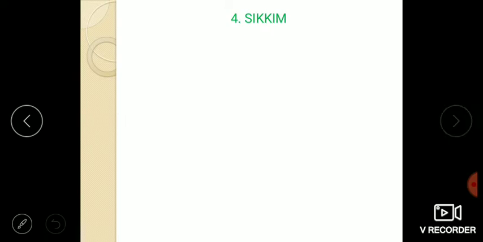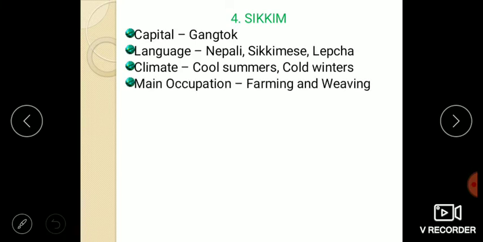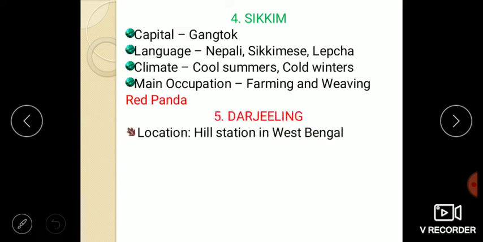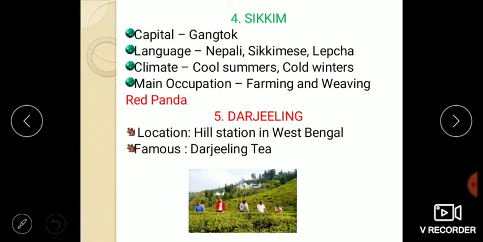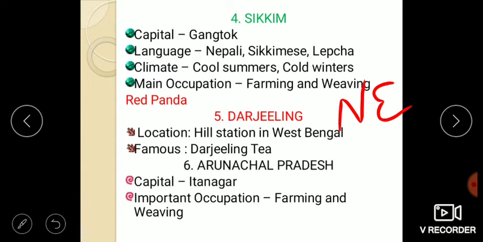Sikkim is the next state, whose capital is Gangtok. Languages are Nepali, Sikkimese and Lepcha. The climate is cool summers and cold winters. The main occupation is farming and weaving. And they are famous for the red panda. Wow, it's so cute, na? Next is Darjeeling, a very beautiful hill station in the state of West Bengal, famous for Darjeeling tea. Arunachal Pradesh: now here begin the northeastern states. Its capital is Itanagar. The important occupation is farming and weaving.